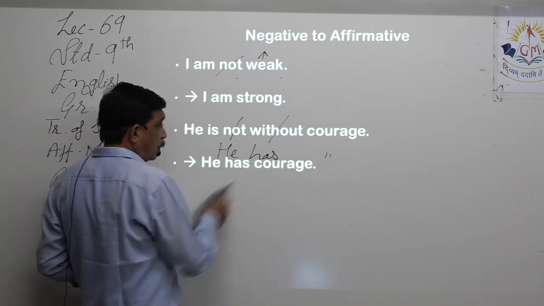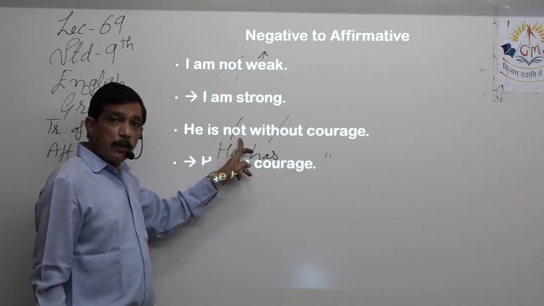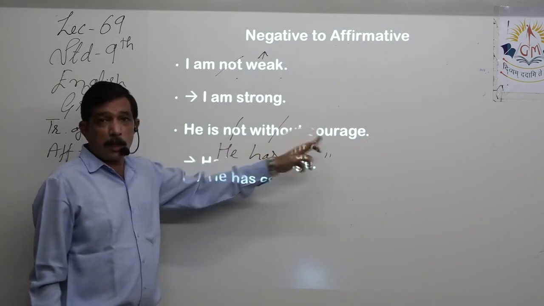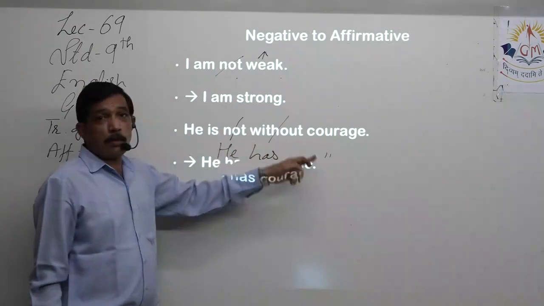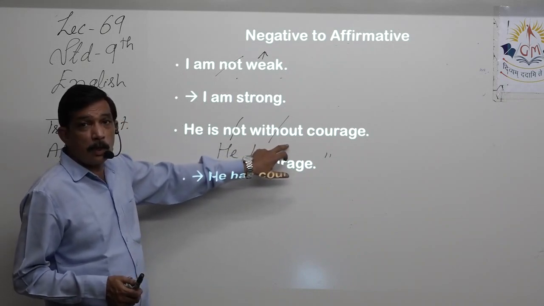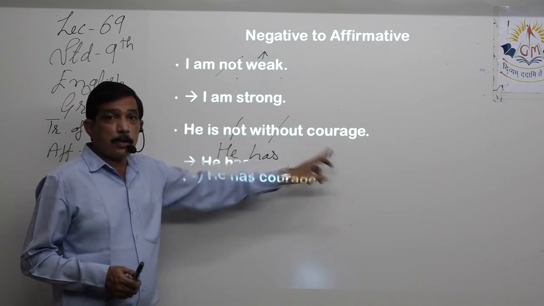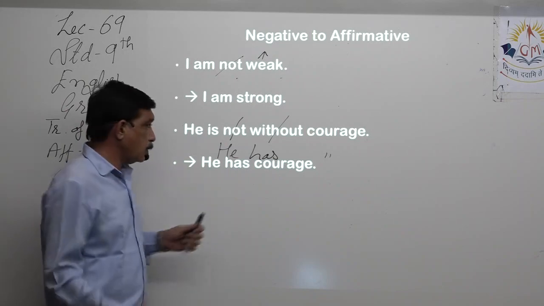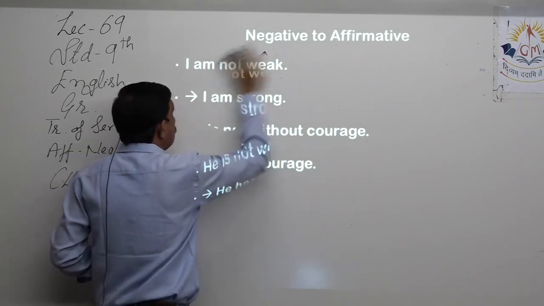Now, how did we come to this answer? Clear. First thing is remove negation. See what is remaining. He is not without courage. He is without courage. It means the same, or is it different? So we have to cut out without also. Now what remains? He is courage. So putting into a proper grammatical form, he has courage. Because courage is something to have or had, right?